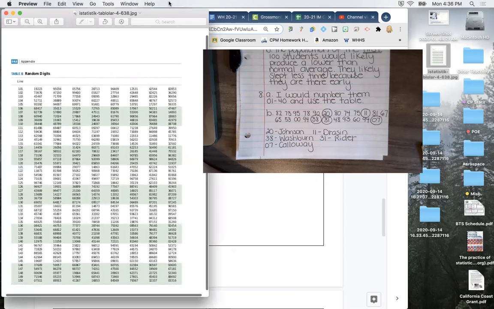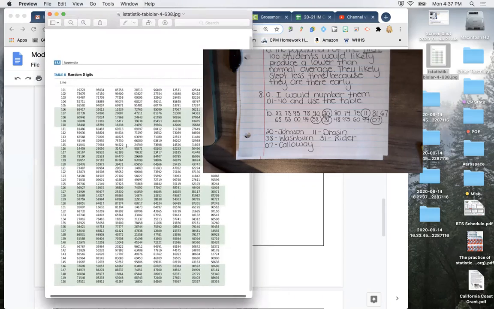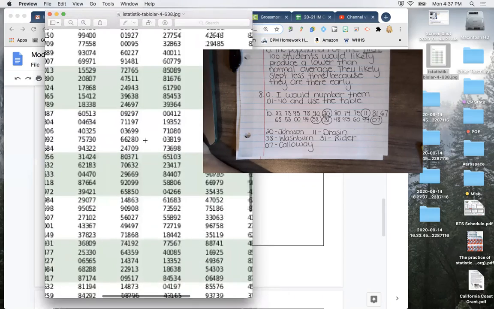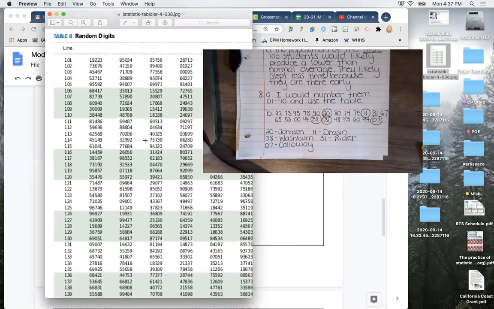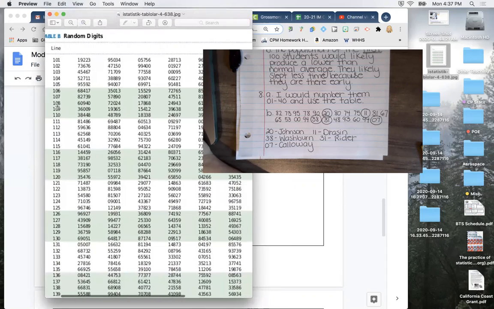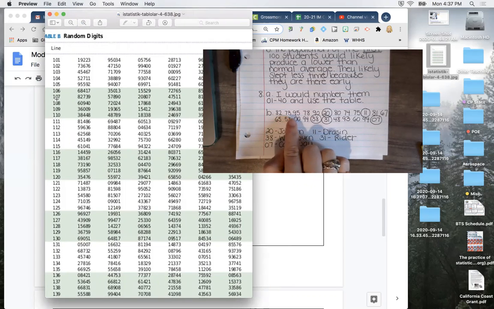I'm going to zoom in a little bit. And we're going to use line 107. Oops, zoom out a tiny bit. So line 107 is right here. So you see me going through the process of actually listing the numbers.